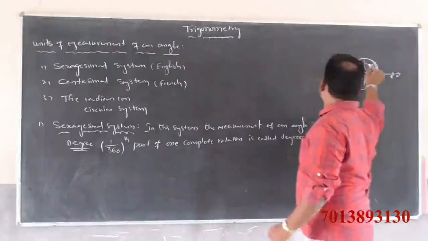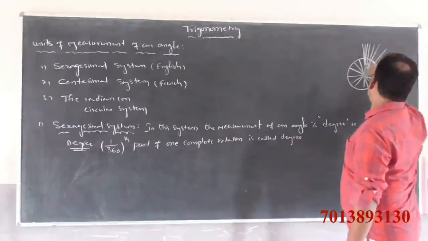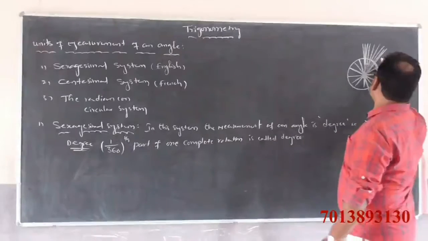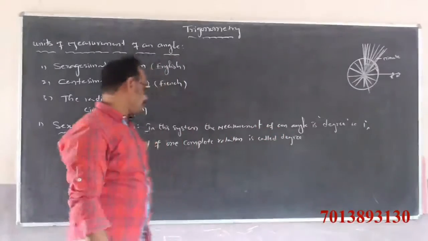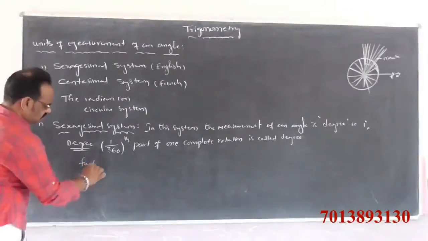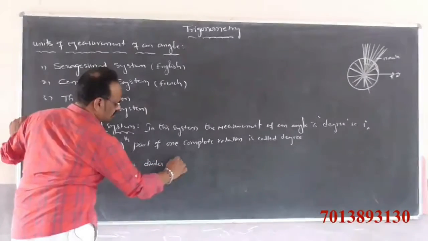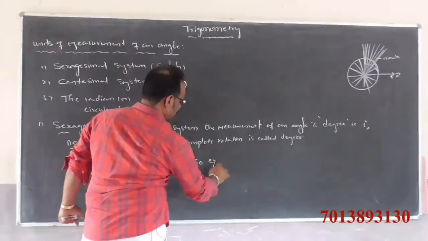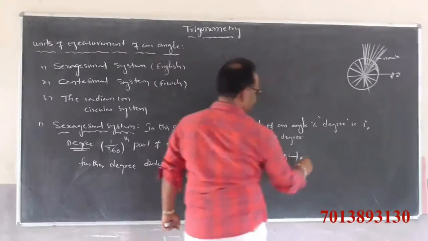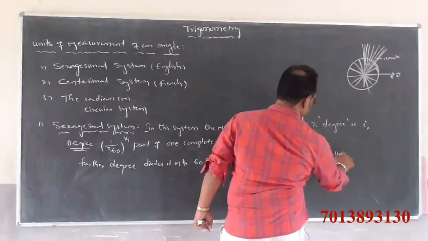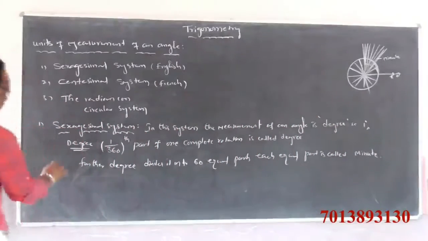Further, a degree divides into 60 equal parts. Each equal part is called a minute.